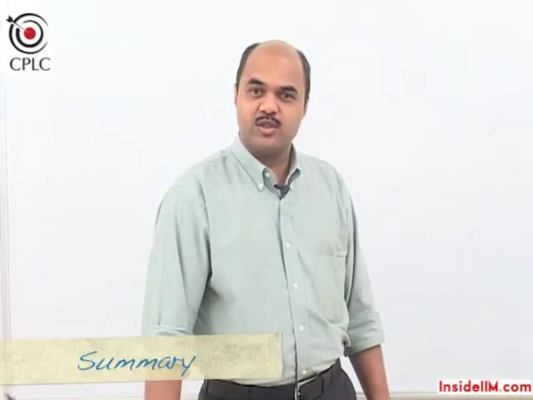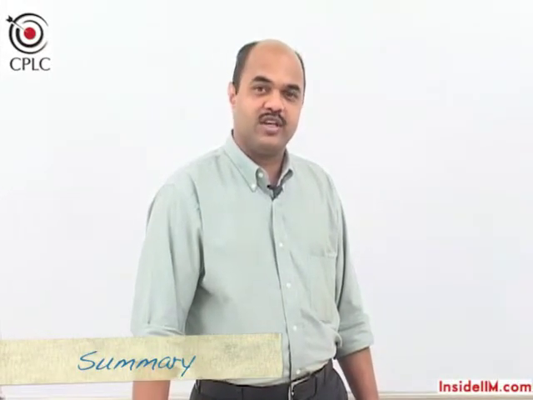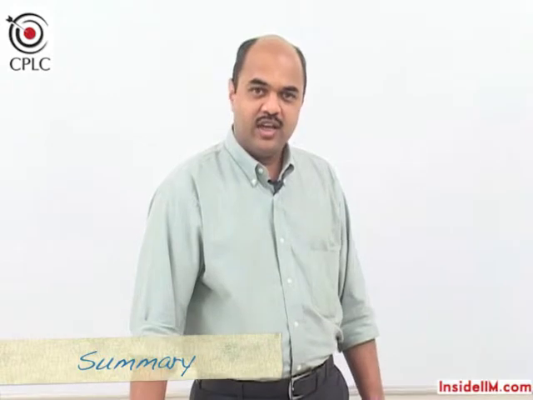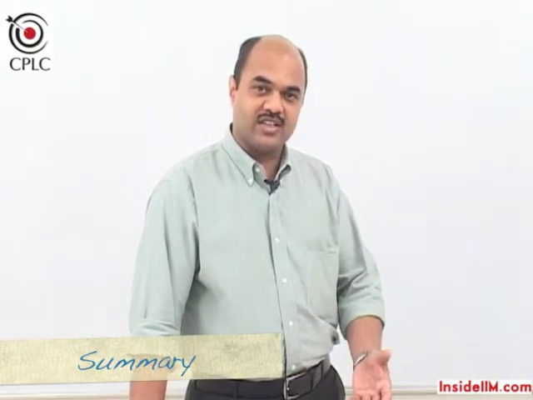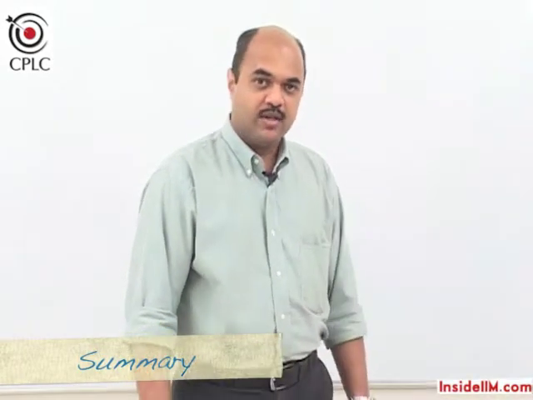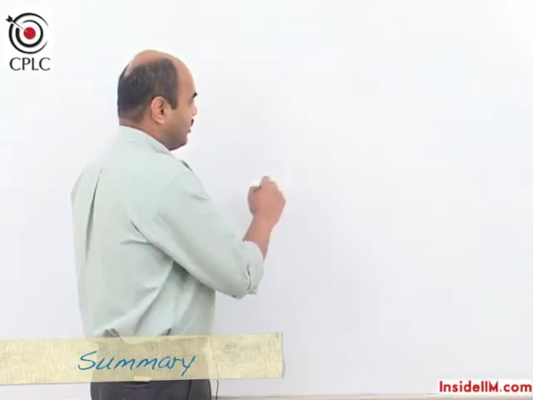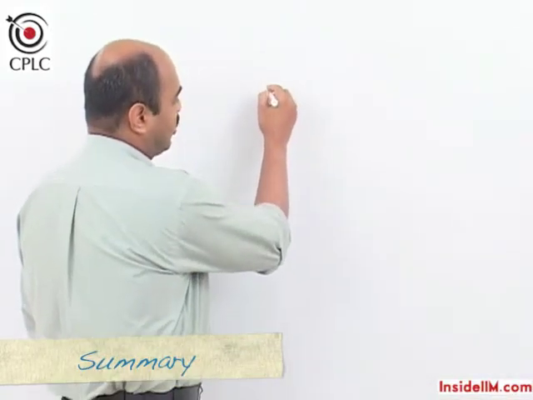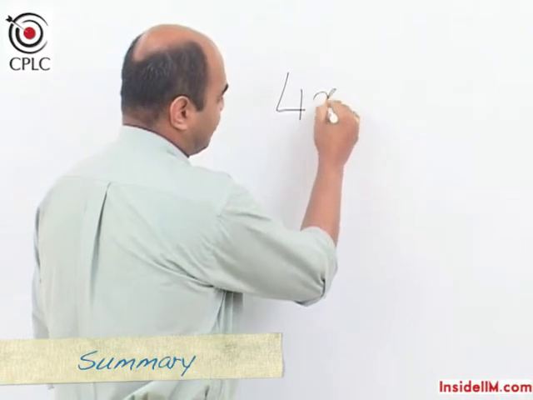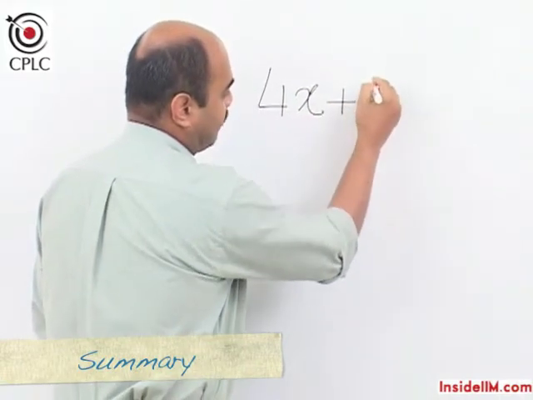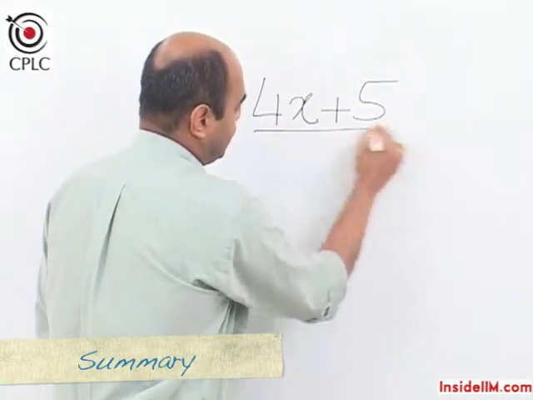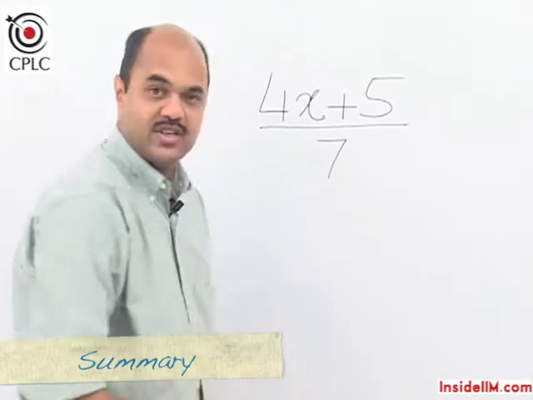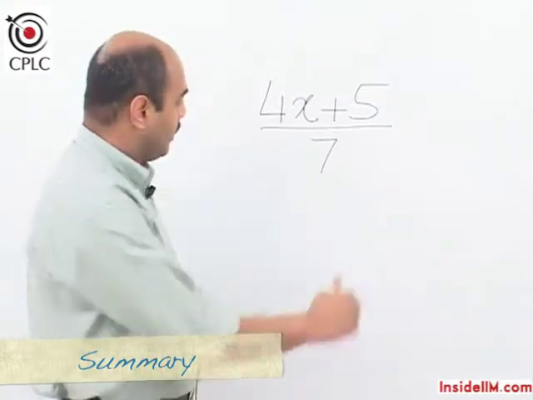Having seen the different kinds of numbers, we will now go back to the examples that we had started off with and understand the relevance of the example with the numbers. If you remember, the example could be converted into an equation of this type where we said 4x plus 5 needs to be divided into 7 equal parts.